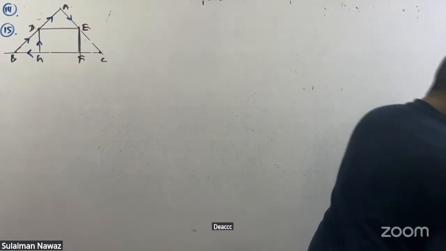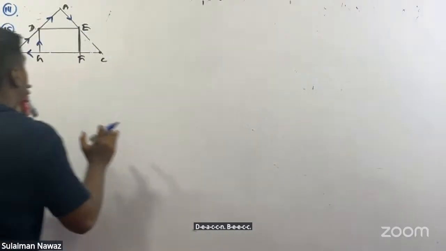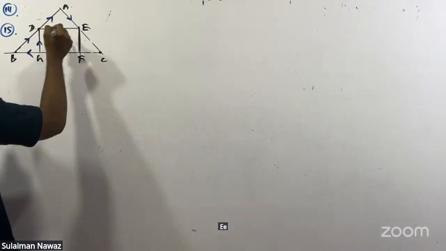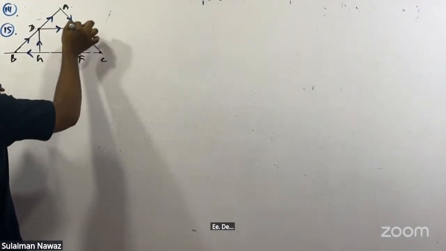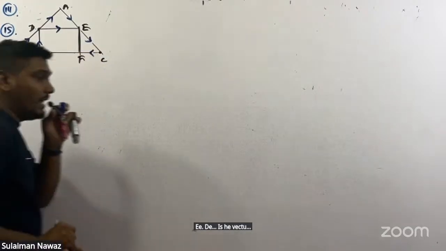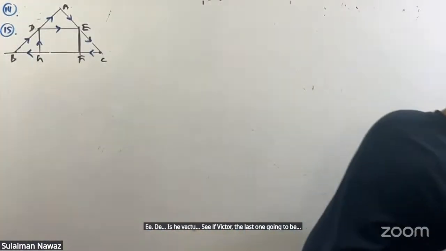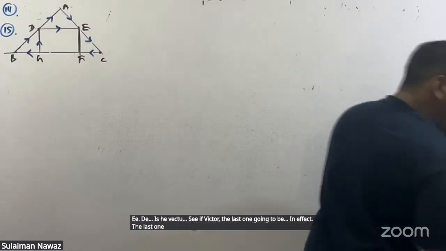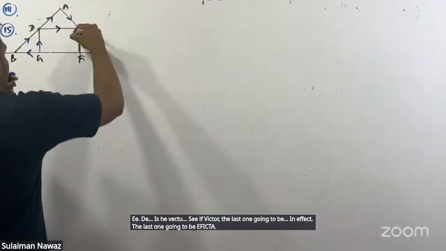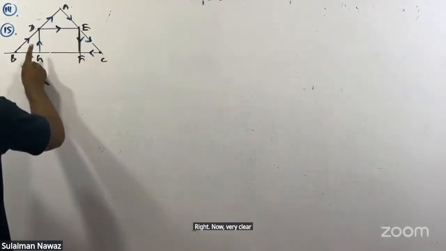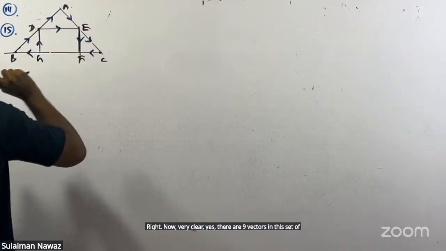DE vector, CF vector, and the last one is going to be EF vector. Now it is very clear that there are 9 vectors in this diagram and I want to find the resultant of those vectors.